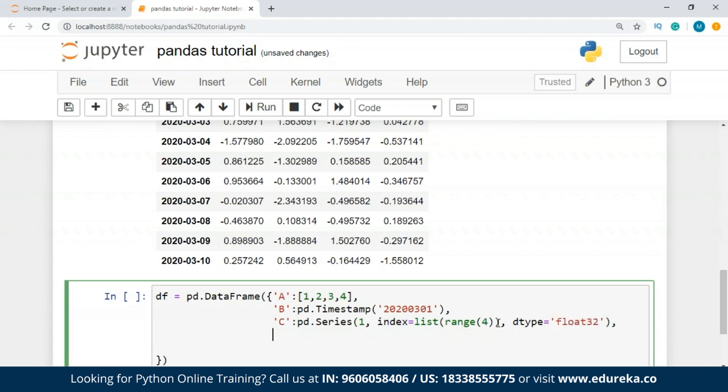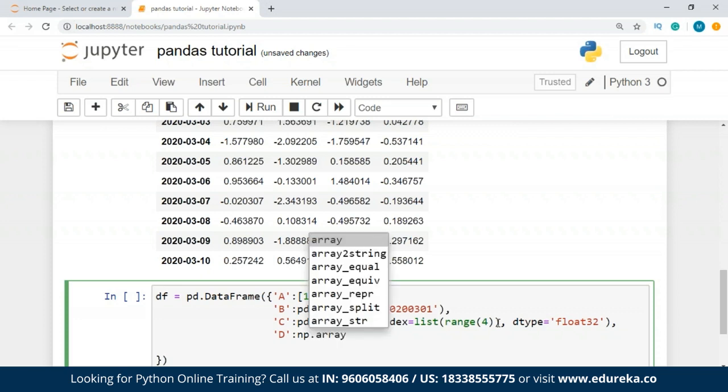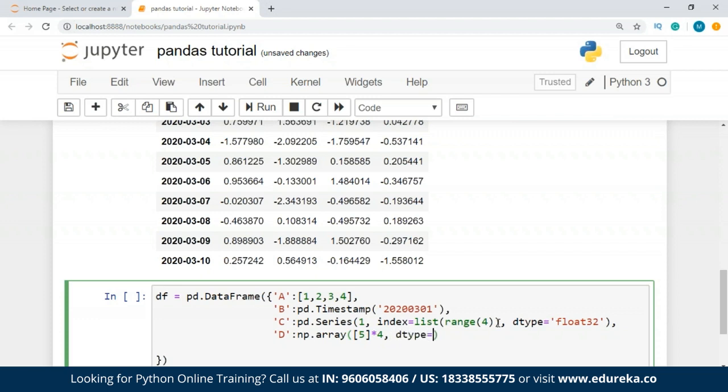Alright, after this I provide my next value, which is d. Now for d I'm going to use a numpy array, and for this I'm going to pass a value, let's say not 3, let's say 5 multiplied by 4, and let's take the dtype equal to int32.